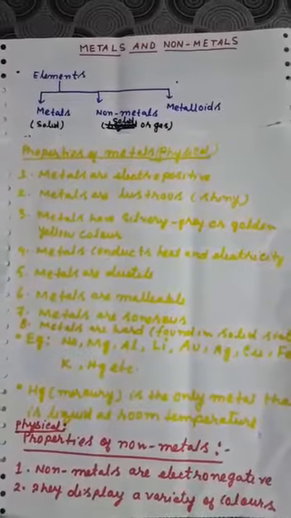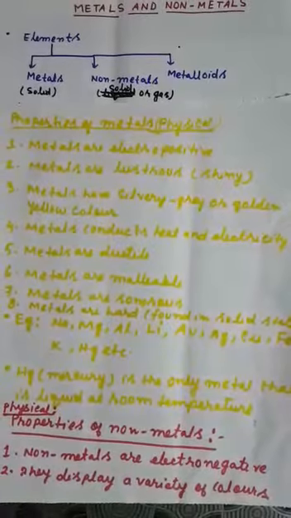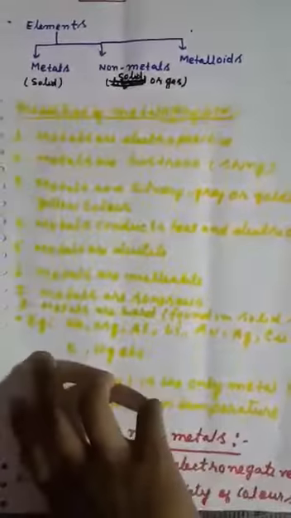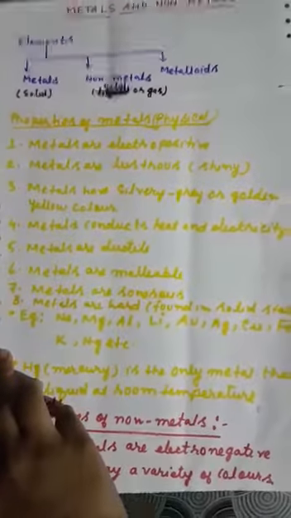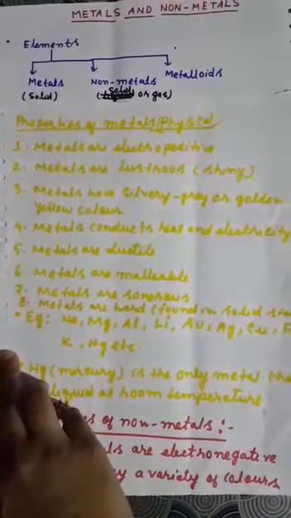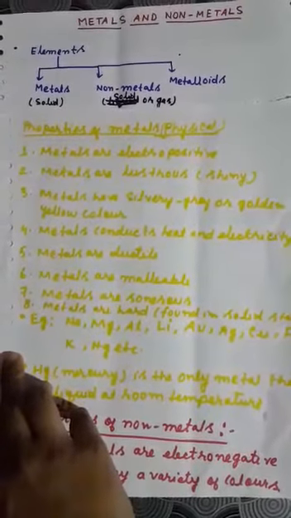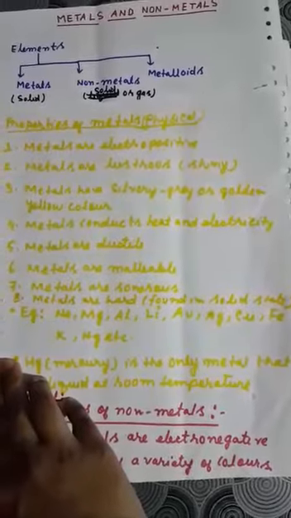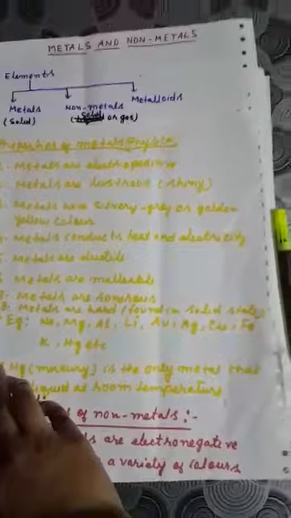What are the physical properties of metals? Metals are electropositive, that is they are positively charged. Metals are lustrous, means they are shiny. They have a shiny appearance, and metals have silvery gray or golden yellow color. Metals can conduct heat and electricity. Metals are ductile, means they can be drawn into thin wires. Metals are malleable, that means we can make thin sheets of metals. Metals are sonorous, that is they produce a ringing sound.